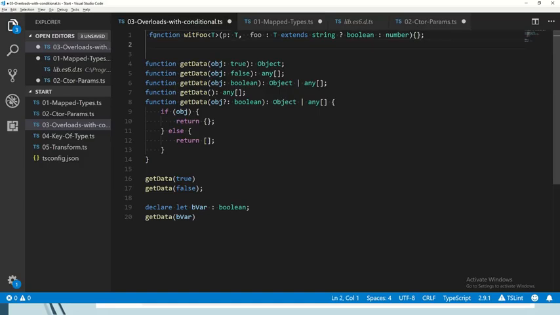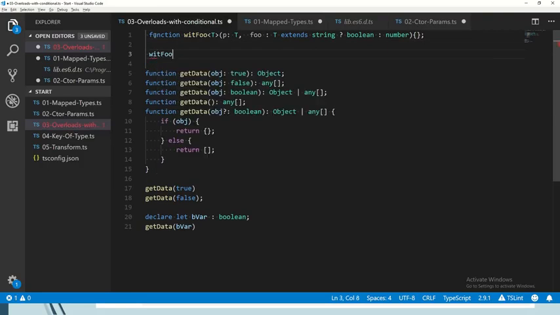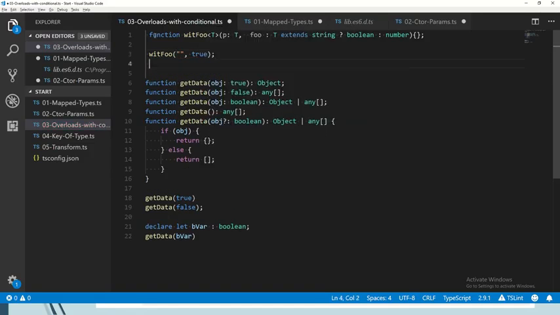Now let's just finish the method. And now when we invoke, right, with foo, if we pass in a string, the second parameter is going to be bool. If we pass in anything else, then the second parameter is going to have to be also a number.